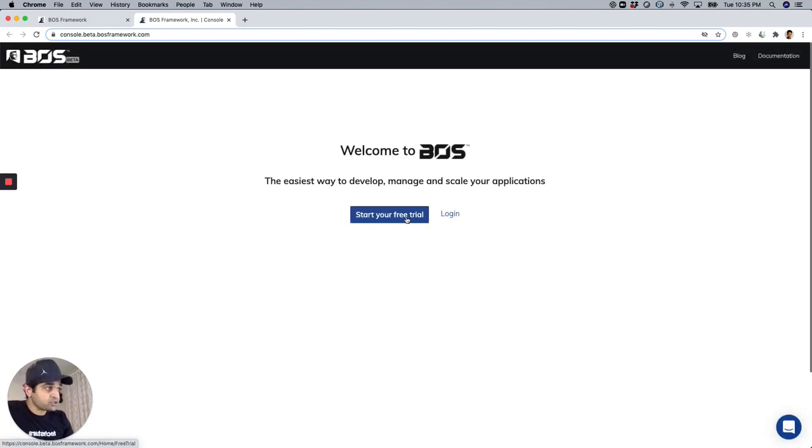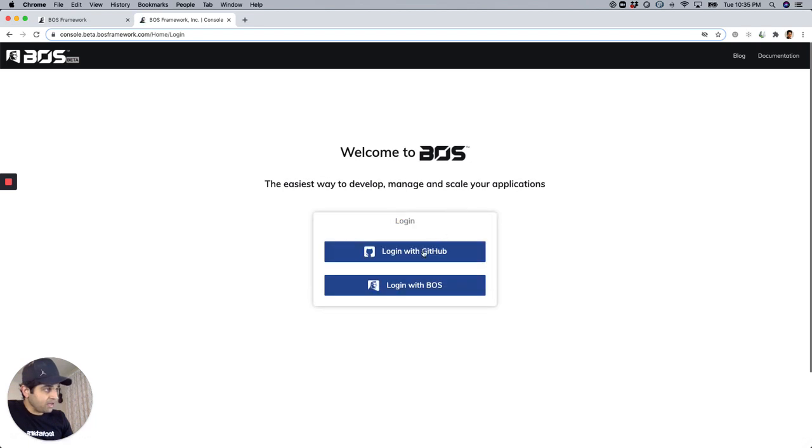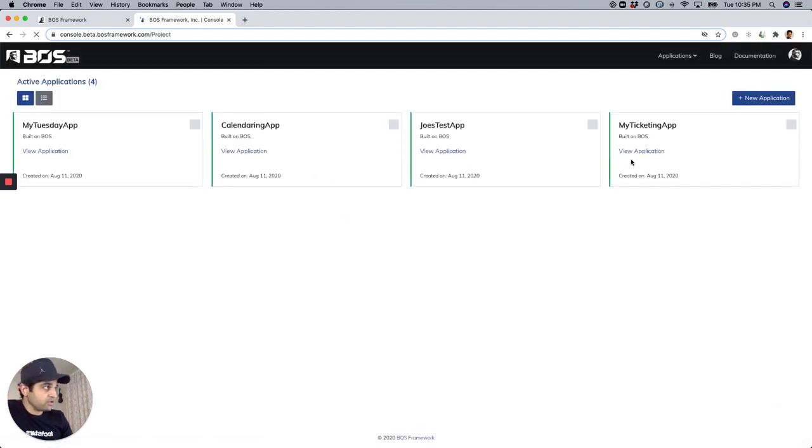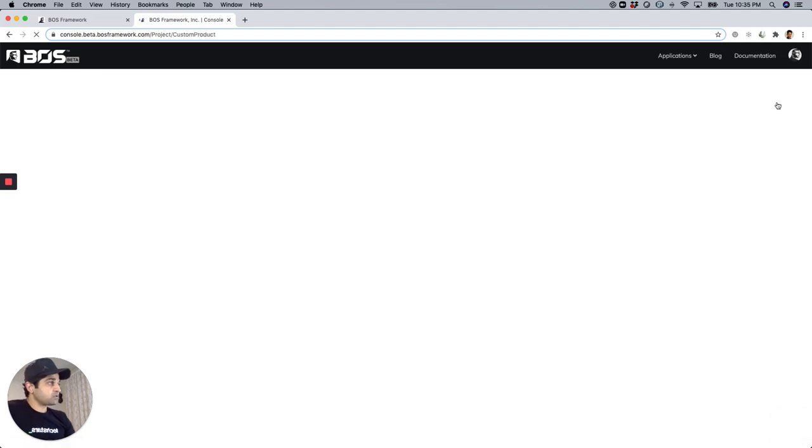You can start a free trial. There is no obligation. I'm going to create an application as a regular user. So I'm logging in with my GitHub. When I get in, I see all the applications that I have already created, right? So we look at what is created, but let's see how an application is created to start with.